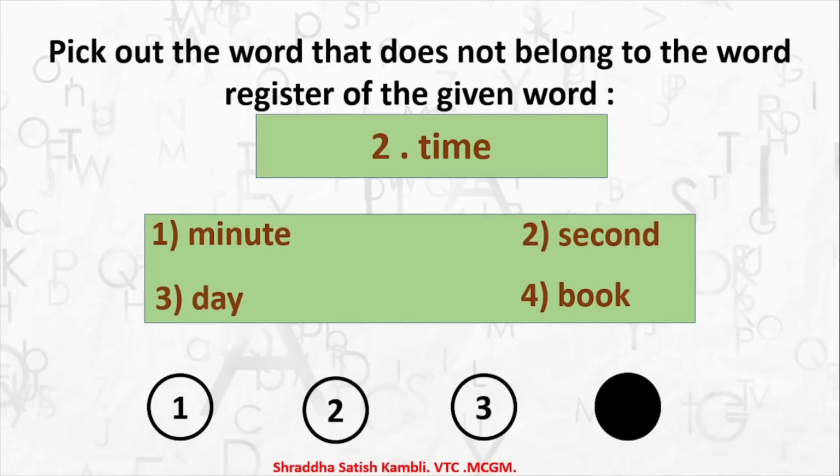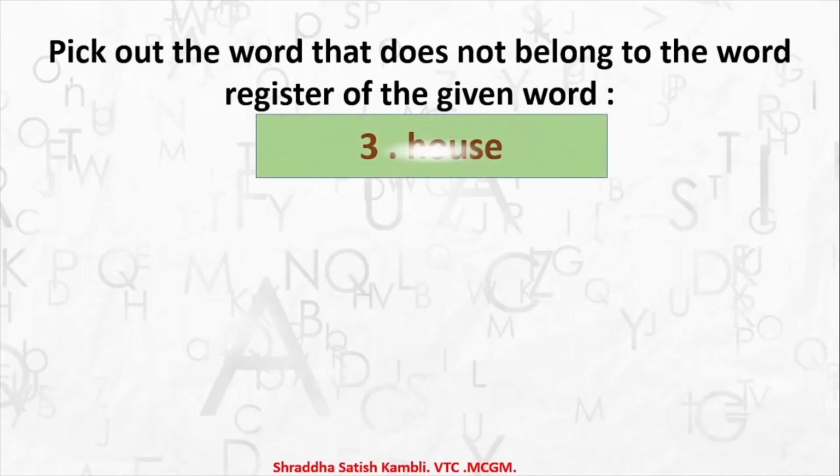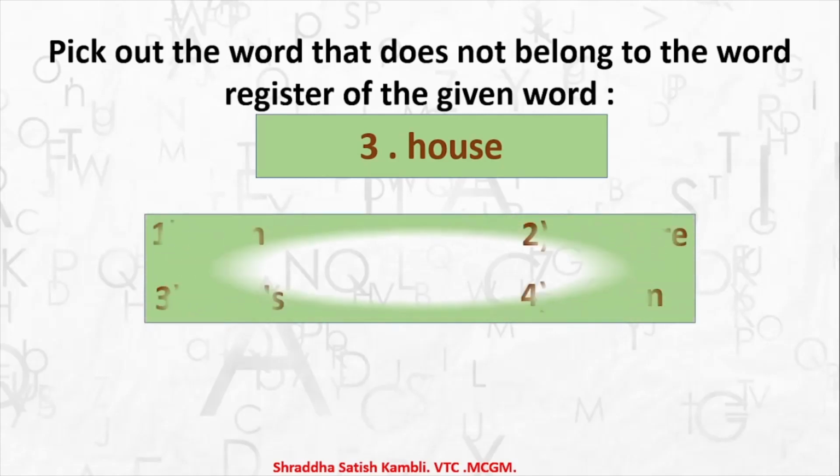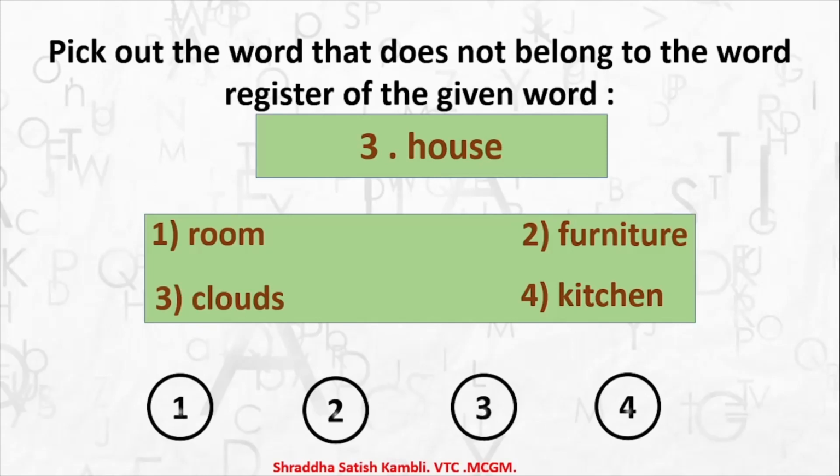Moving on to example number 3. The next example, house. Let's check out the options. You have 1 room, 2 furniture, 3 clouds, and 4 kitchen.